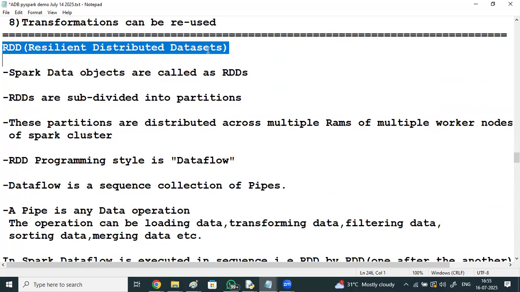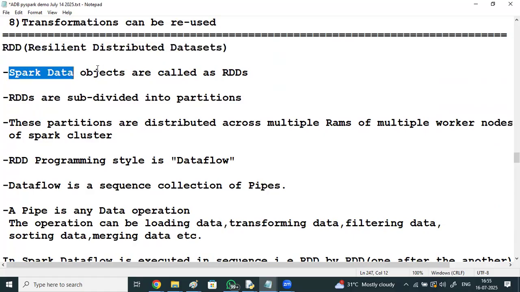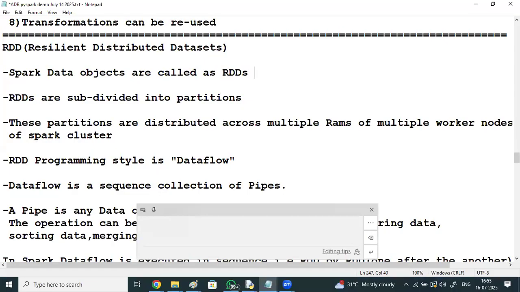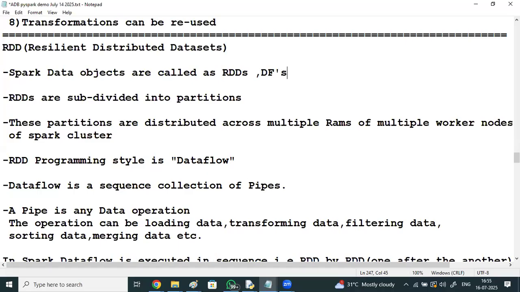RDDs, right? Resilient Distributed Datasets. Spark data objects are called RDDs, and later in our course we'll be discussing data frames. Data frames means you will see a tabular structure. RDDs don't have any schema or structure, but data frames are RDD plus schema. A data frame is just like a table. So initially Spark data objects are RDDs. The first RDD gets created from a file.